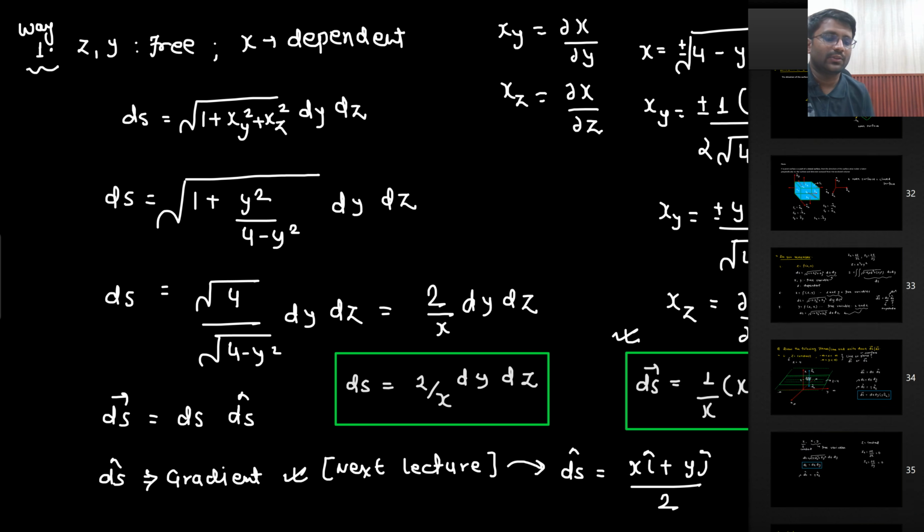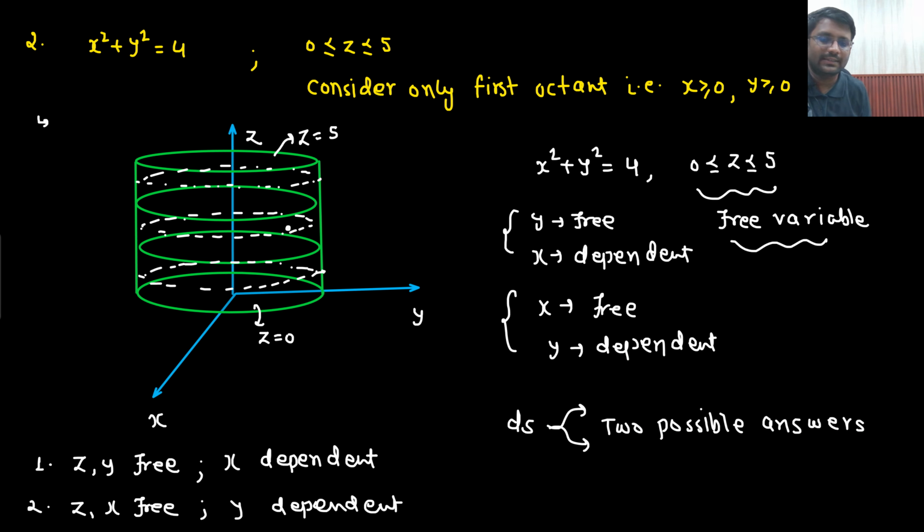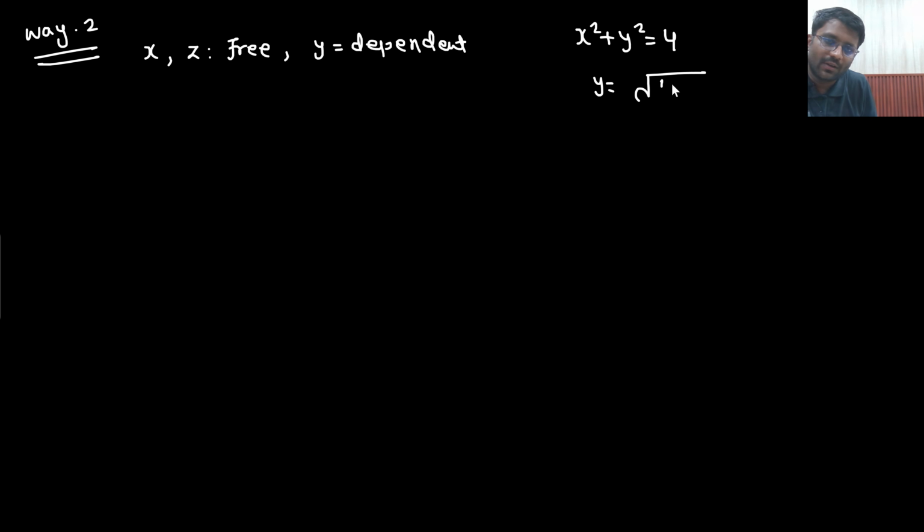This is only one way. There could be another way as well, a way 2. What will be that way 2? Way 2 would be that you keep x and z as free and y as dependent. Similar analysis, ditto the same analysis. Now you should be able to do it on your own. x square plus y square equals 4, so y would be under root 4 minus x square. So y of x I will have to calculate, that will come out to be minus x upon under root 4 minus x square, and y of z will come out to be 0.